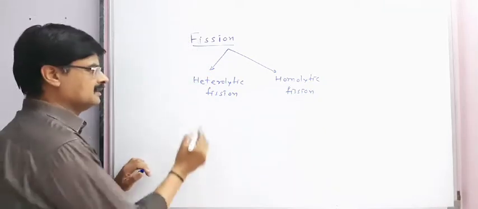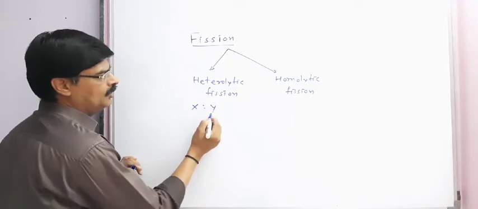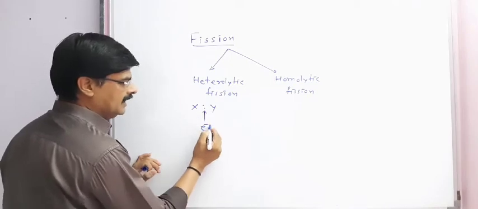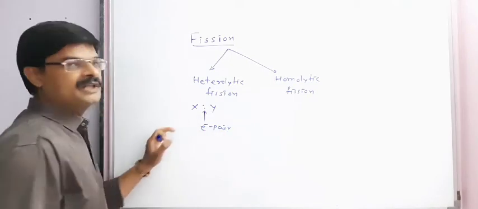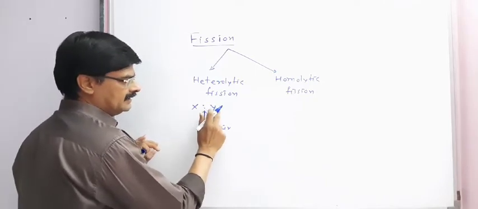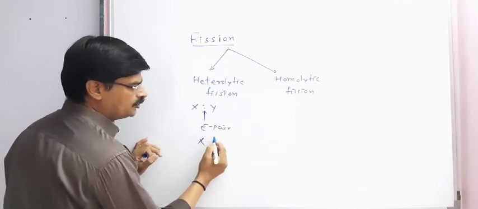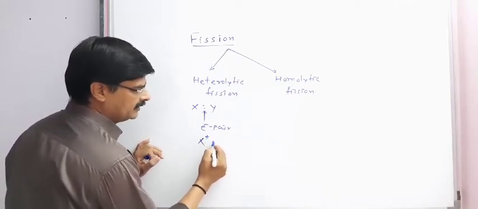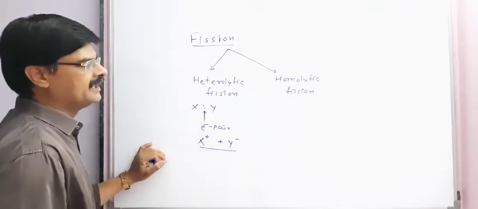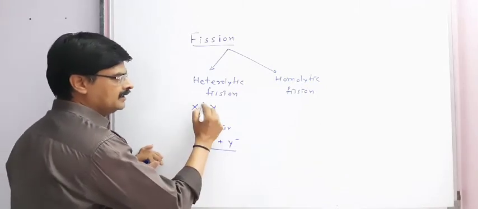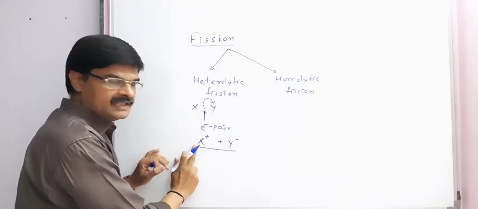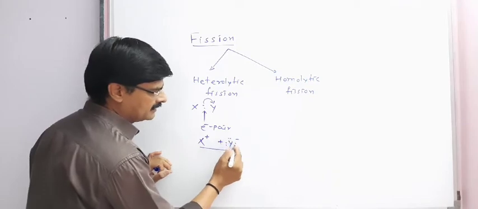Now in heterolytic fission, suppose we have a molecule made up of X and Y. We can see there is an electron pair present between X and Y. If the electron pair is taken up by Y, the new species formed will be X positive and Y negative. This is known as heterolytic fission, because the electron pair is taken up by the Y atom, so X becomes positively charged and Y becomes negatively charged.